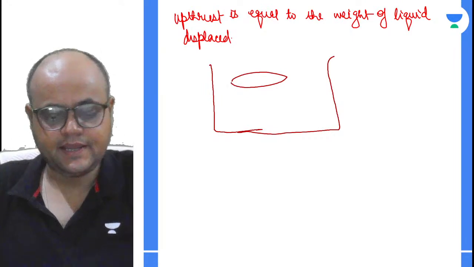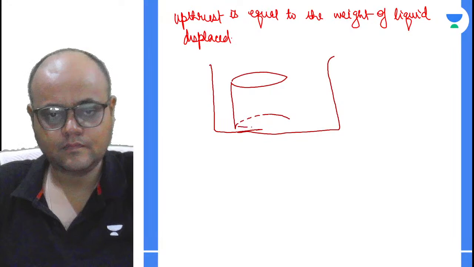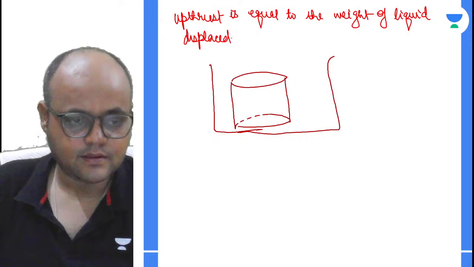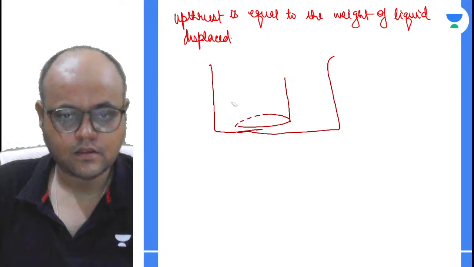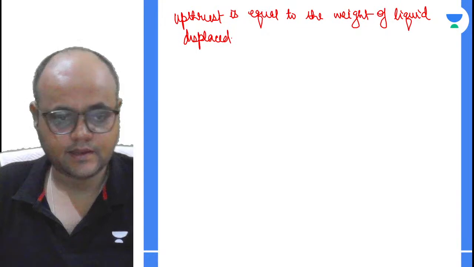I have taken a container, right? Okay, instead of it, let me draw it more properly.